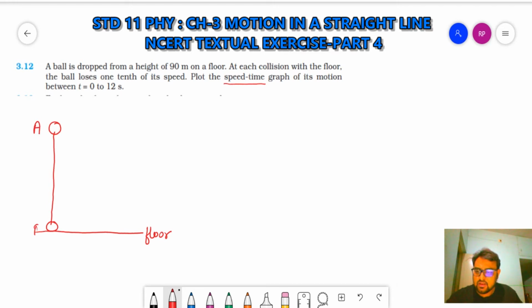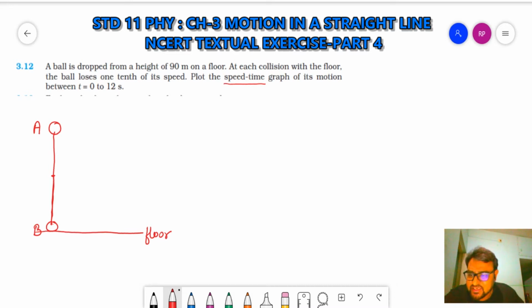Let's take B. So what will happen? As soon as the ball strikes the floor, it will bounce back and rise again. Now it will not rise to the same height, because as it hits the floor, its speed is reduced by 1/10. So it will not reach the original height.